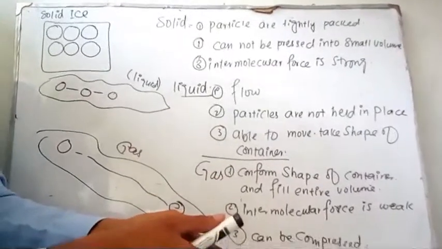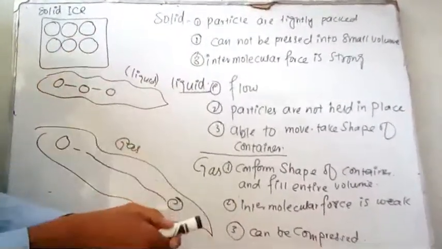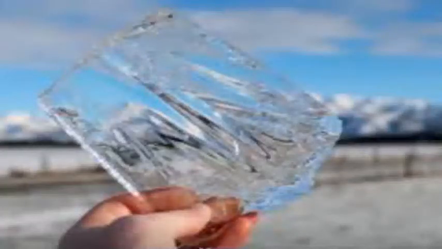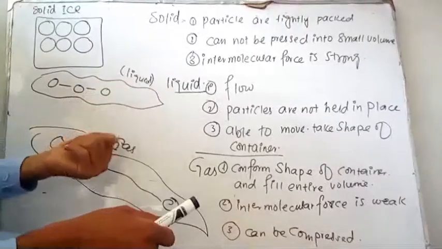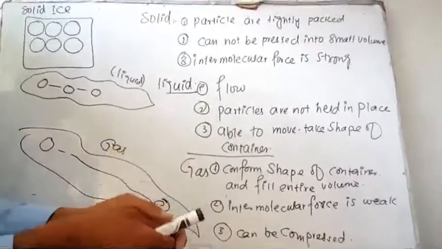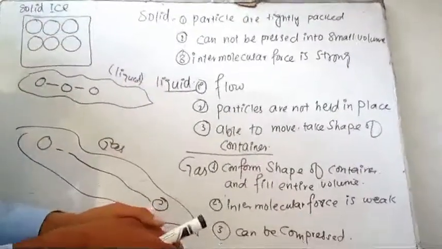Today we will discuss solid, liquid and gas. As we know, matter has three states. For example, this is water, and water has three states. Solid water is ice, liquid water is water, and in gas form, steam is the gaseous form of water. So water is a matter and water is found in all three states.